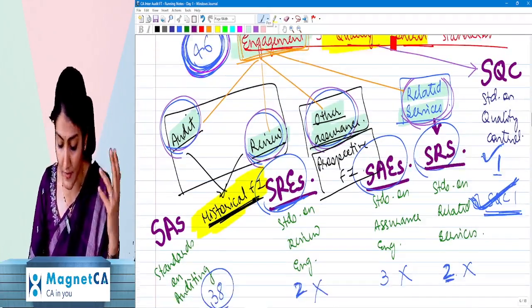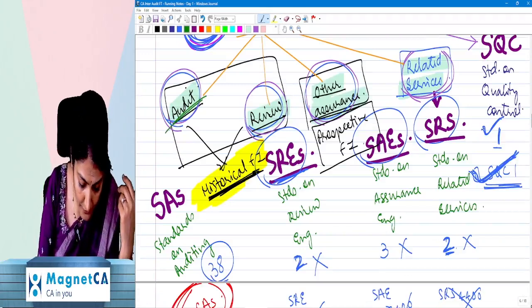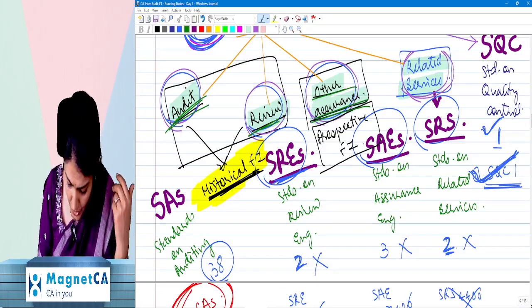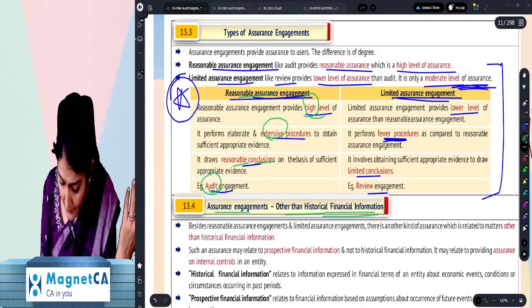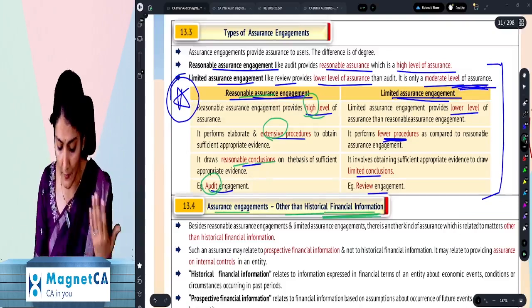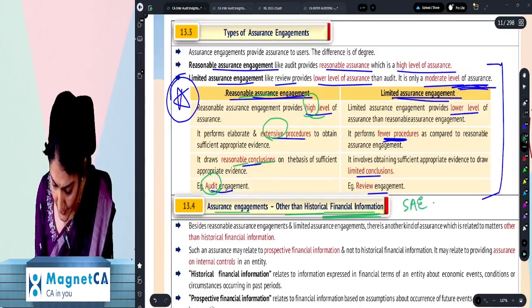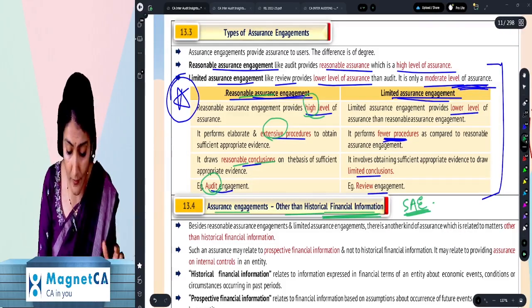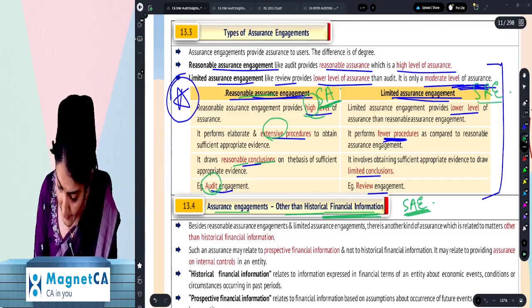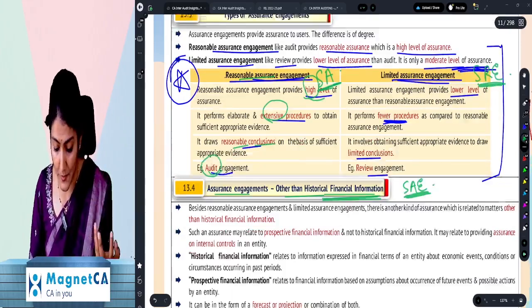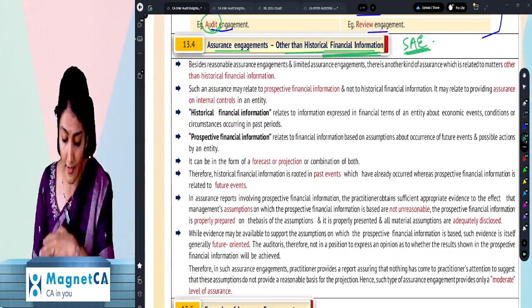Pay attention, everyone, sit straight. Apart from audit and review, there could be other assurance engagements also. So it talks about assurance engagements other than historical financial information. That means now we are talking about the SAE. This was the SA, Standards on Auditing. This was the SRE, Standards on Review Engagement. Now we are talking about the SAE.